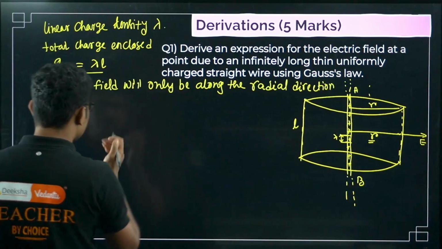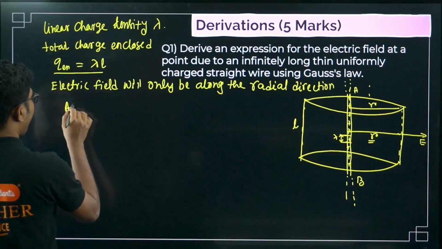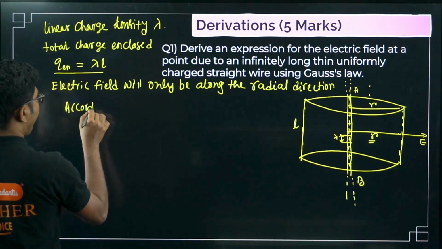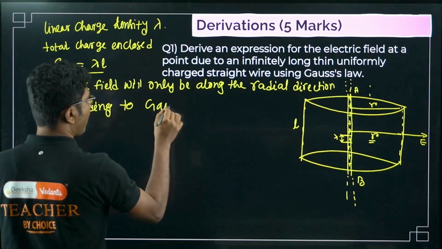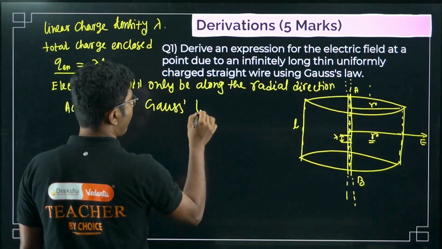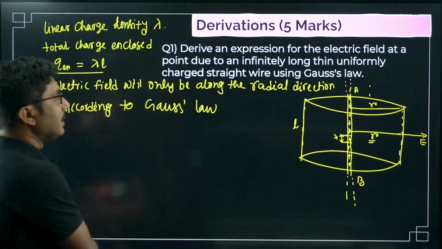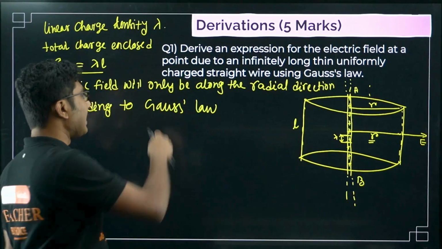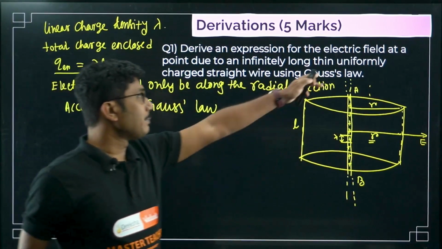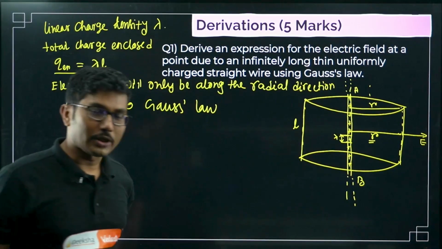Now what is Gauss's law? According to Gauss's law... Here Gauss has two s's. If you are adding an apostrophe, you can skip the extra s or you can add it; both are fine.